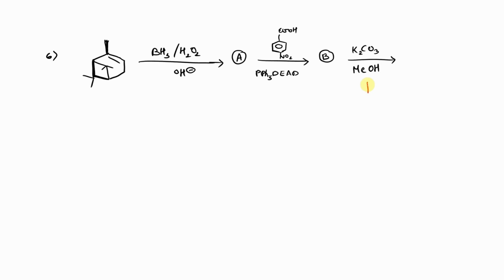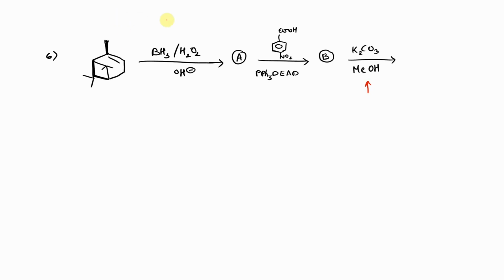K2CO3 with MeOH is nothing but a simple hydrolysis process which we studied in the PU or BSc classes. An ester treated with MeOH in the presence of K2CO3 will give us a hydrolysis product.